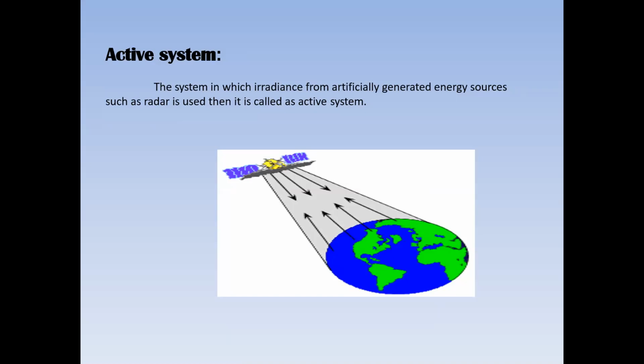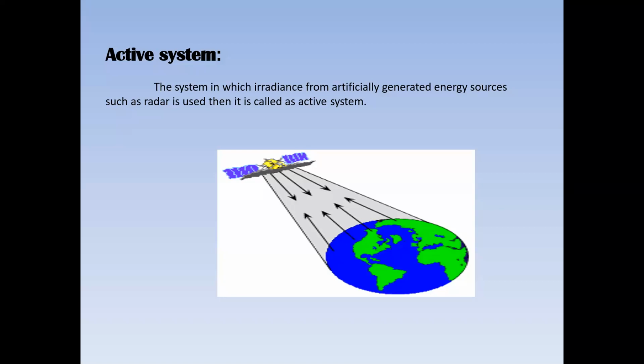The rays are artificially sent to the earth and reflected to the opposite side, forming energy generated from some energy source, and the information is collected. This is an artificially generated energy source. This is called an active system.